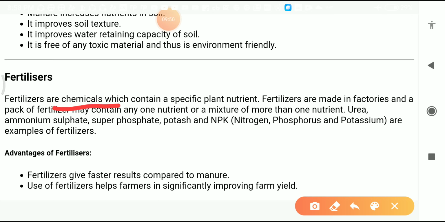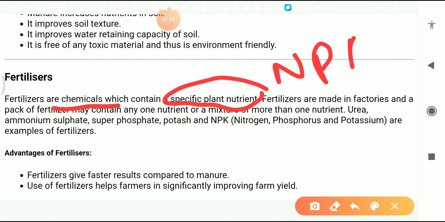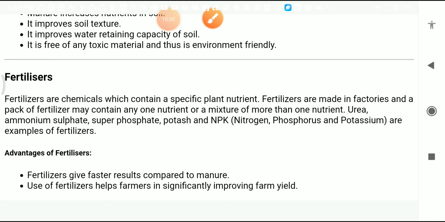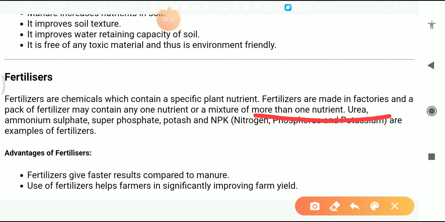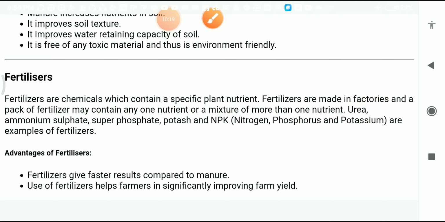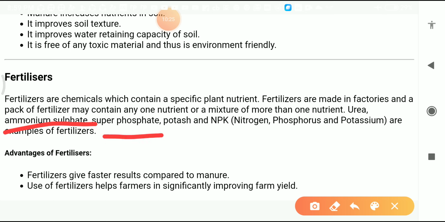Fertilizers are chemicals which contain a specific plant nutrient. Specific plant nutrient means NPK. Fertilizers are made in factories, and a pack of fertilizer may contain one nutrient or more than one nutrient. Examples are given here: urea, ammonium salt, ammonium sulfate, superphosphates, potash, and NPK. These are all examples of fertilizers.